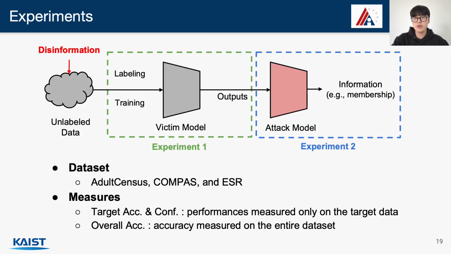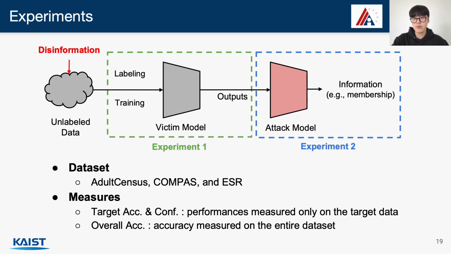I will now show how our Redactor framework performs using two representative experiments. Recall we assume the following workflow where disinformation is added to protect the victim model from attacks. Experiments 1 and 2 will show how our disinformation affects the victim model and the attack model, respectively.